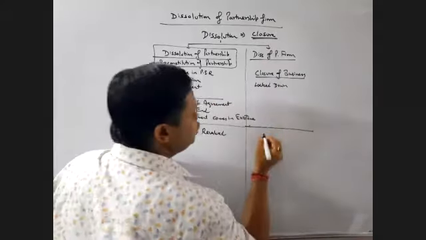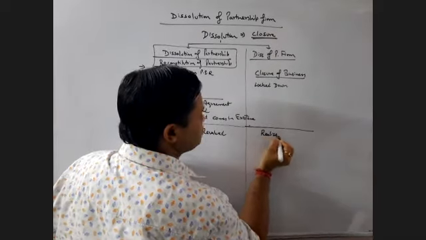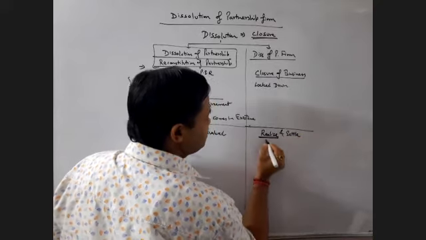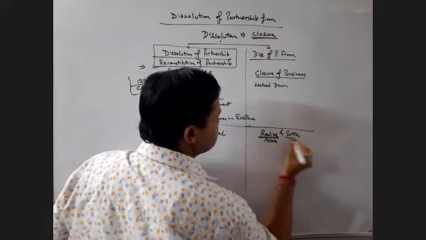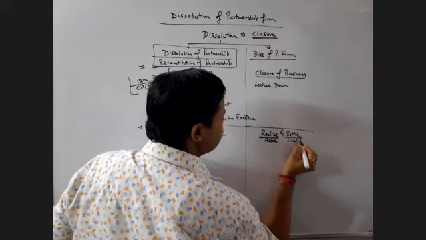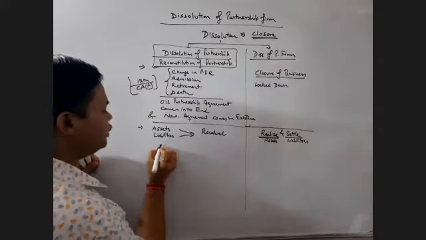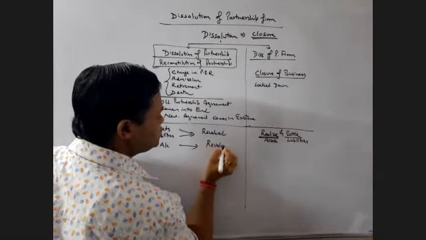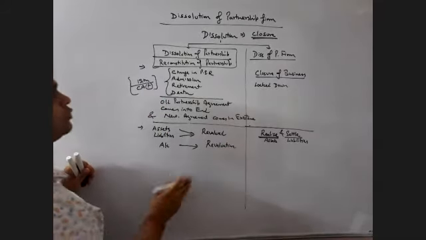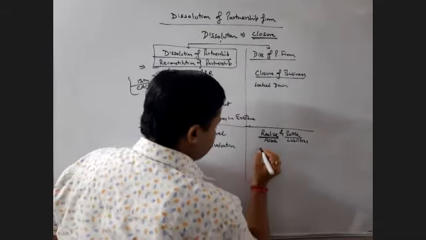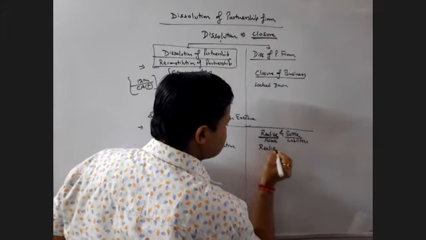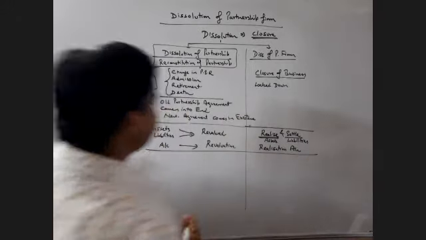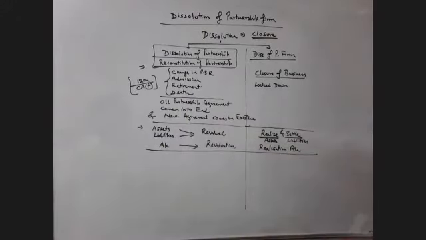But in dissolution of the firm, we need to realize the assets and settle the liabilities. So we need to prepare an account called revaluation account in case of dissolution of partnership, and realization account in case of dissolution of partnership firm.